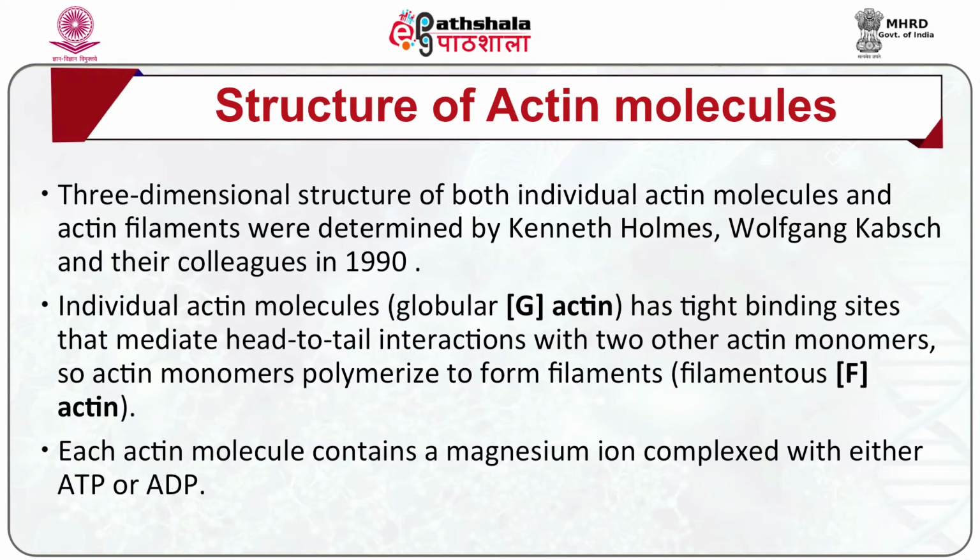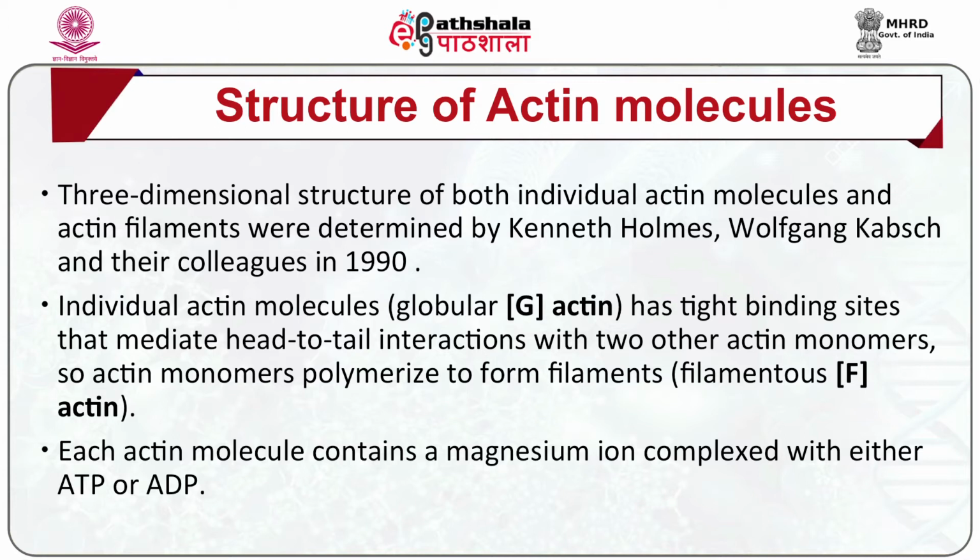The three-dimensional structure of both individual actin molecules and actin filaments were determined in 1990 by Kenneth Holmes, Wolfgang Kabsch and their colleagues. Individual actin molecules called globular or G-actin have tight binding sites that mediate head-to-tail interaction with two other actin monomers.